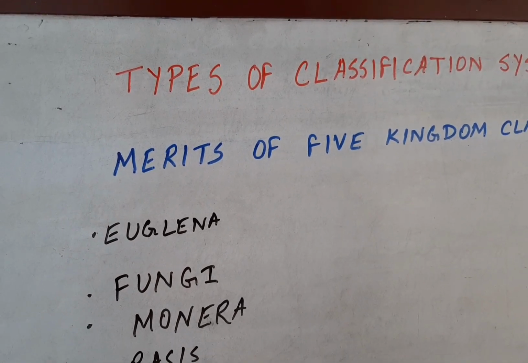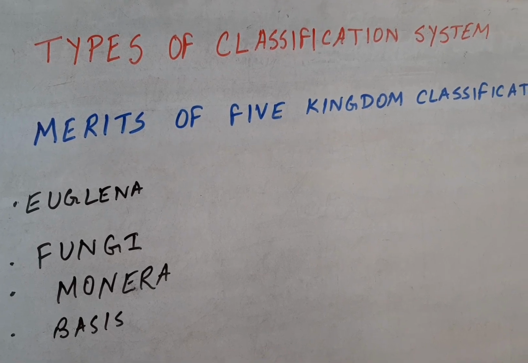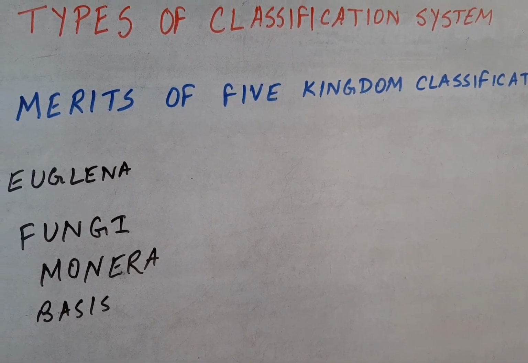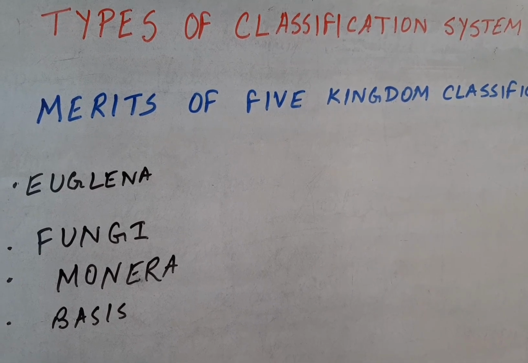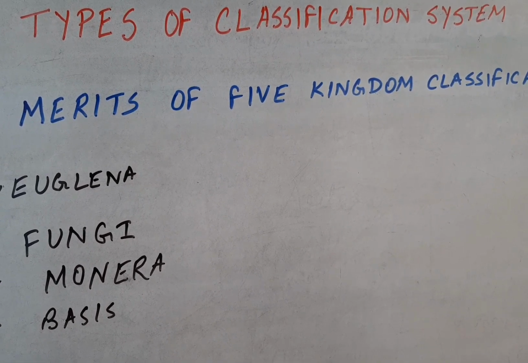So this was entirely about today's topic. The next topic will be the remaining part left in this chapter, which are the various kingdoms. Part by part I will discuss in the further videos. So students, I hope you understood the topic of the need for classification and the various types of classification systems and their drawbacks, and why the five kingdom classification came into existence and is accepted widely. So in the next video I will tell you about the other kingdoms, like the features of Protista and Monera, which are left.